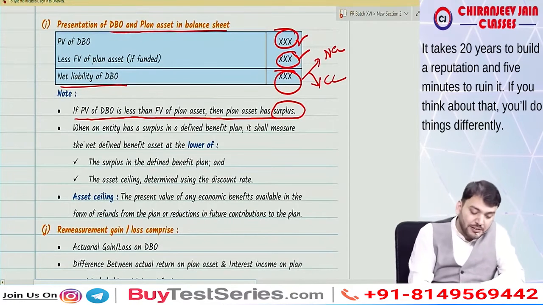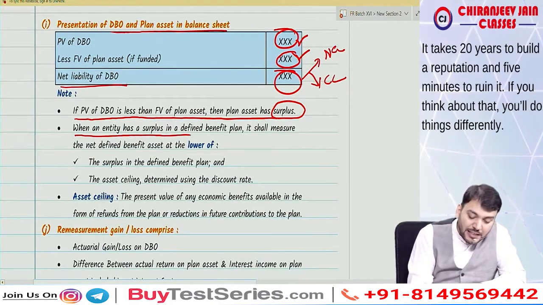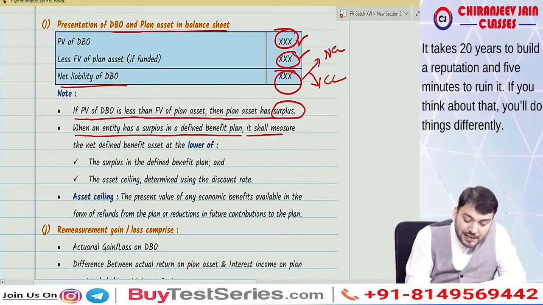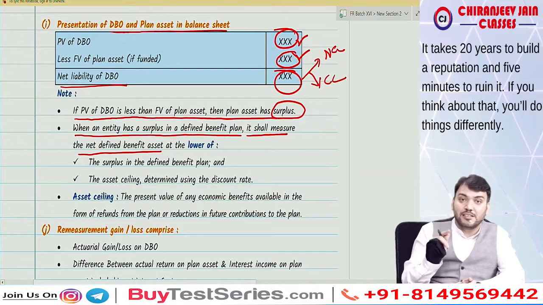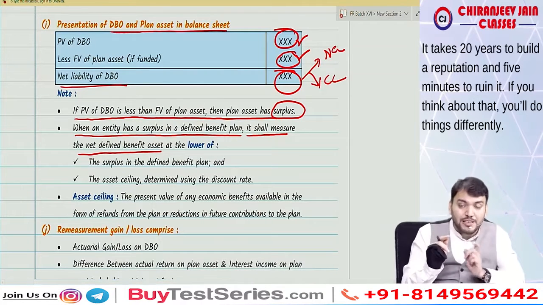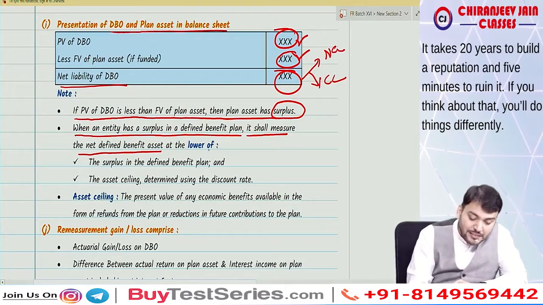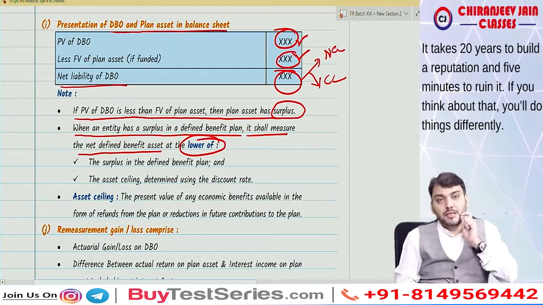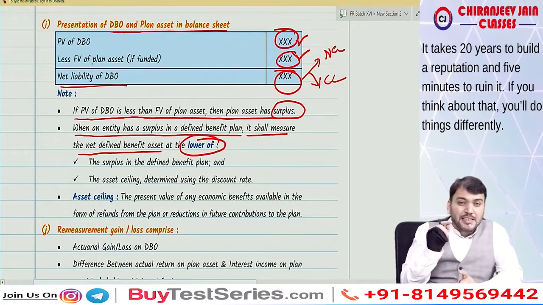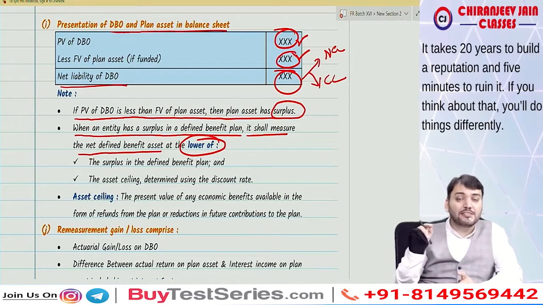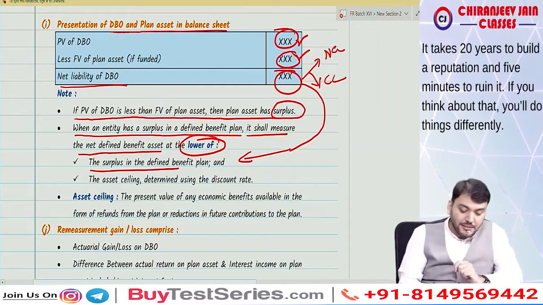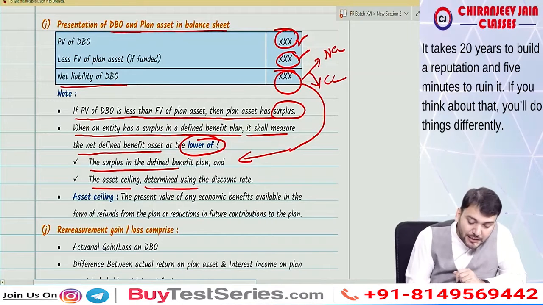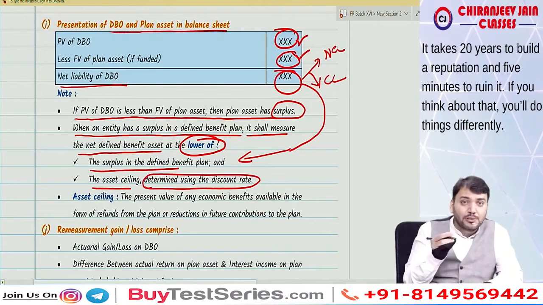Whenever an entity has a surplus in a defined benefit plan, it shall measure the net defined benefit asset. Now it becomes a net defined benefit asset, not obligation. It shall measure the net defined benefit asset as the lower of the surplus as calculated above and the asset ceiling determined using the discount rate.